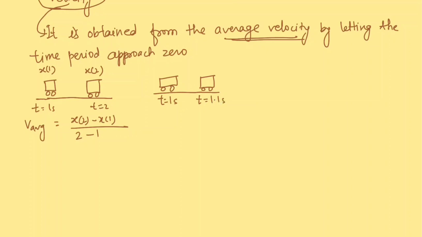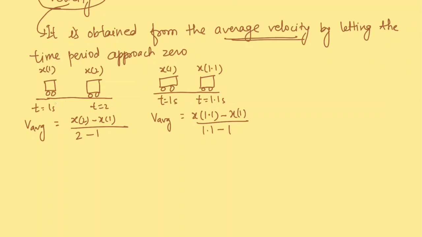Okay, so average velocity is x, so this one here still is x1 and x at 1.1 second. So x 1.1 minus x 1 over 1.1 minus 1. So you see, in the denominator it is 0.1 second.